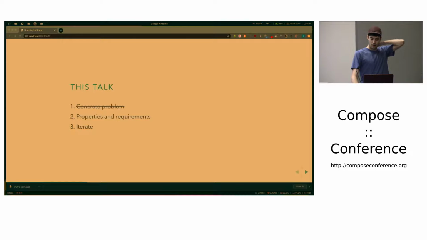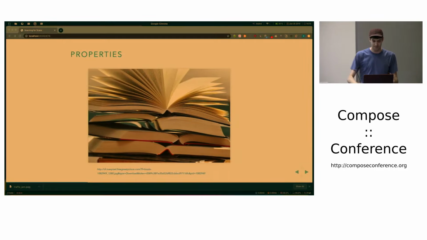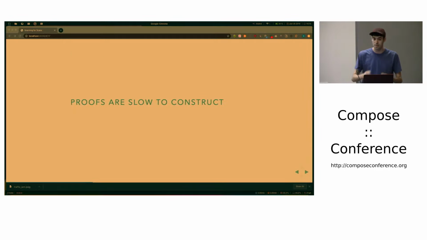So, okay, properties. The proofs are very slow to construct in our system. What does this mean? They're so slow that we don't even have to care about any sort of administrative extra computation that we have to do. The accumulation part of the computation dominates.